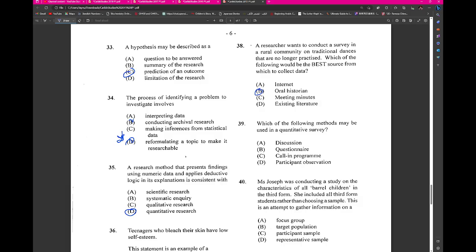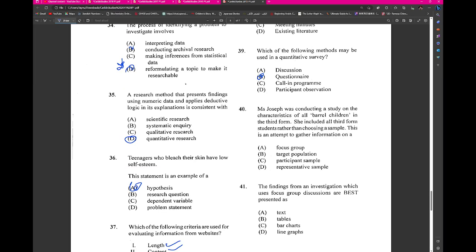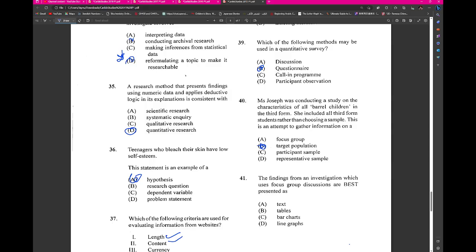Which of the following methods may be used in quantitative surveys? So this would be questionnaire. Miss Joseph was conducting a study on the characteristics of all barrel children in the 3rd form. She included all 3rd form students rather than choosing a sample. This is an attempt to gather information on the target population. A target would be third form, right? The findings from an investigation which uses focus group discussions are best done in text.